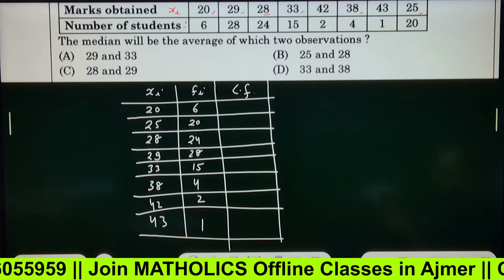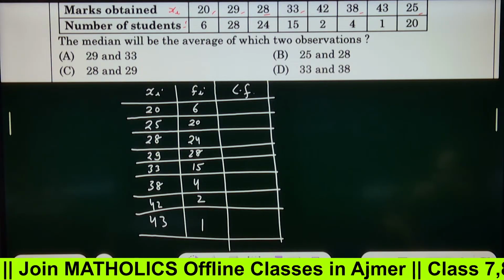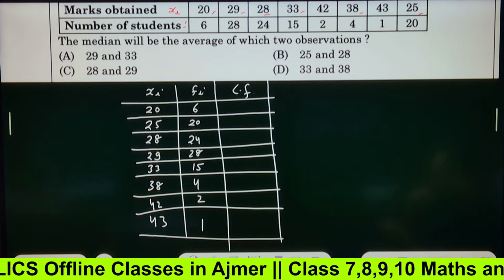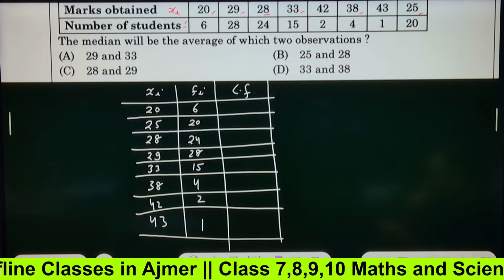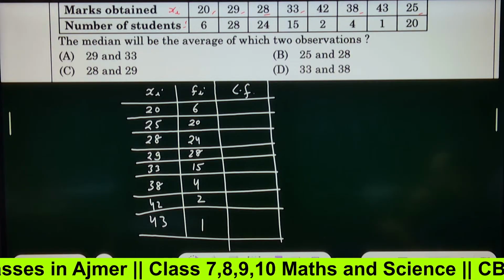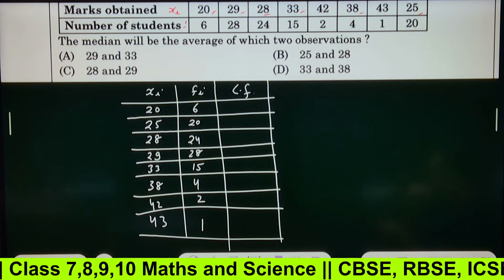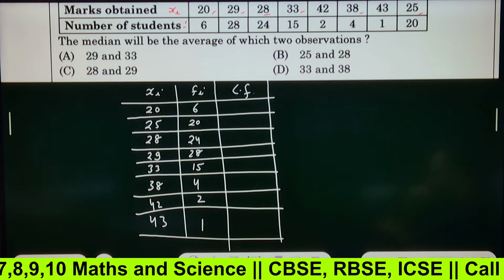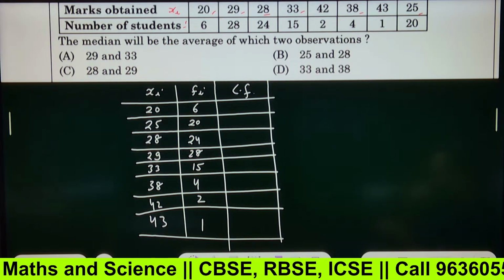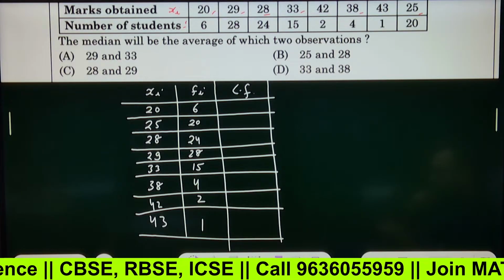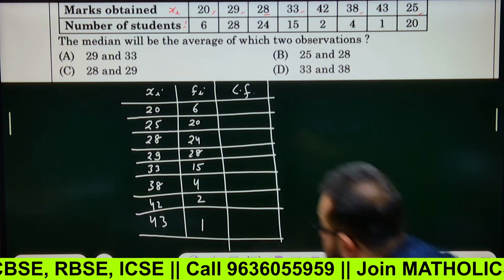Yes, you have to make the cumulative frequency.